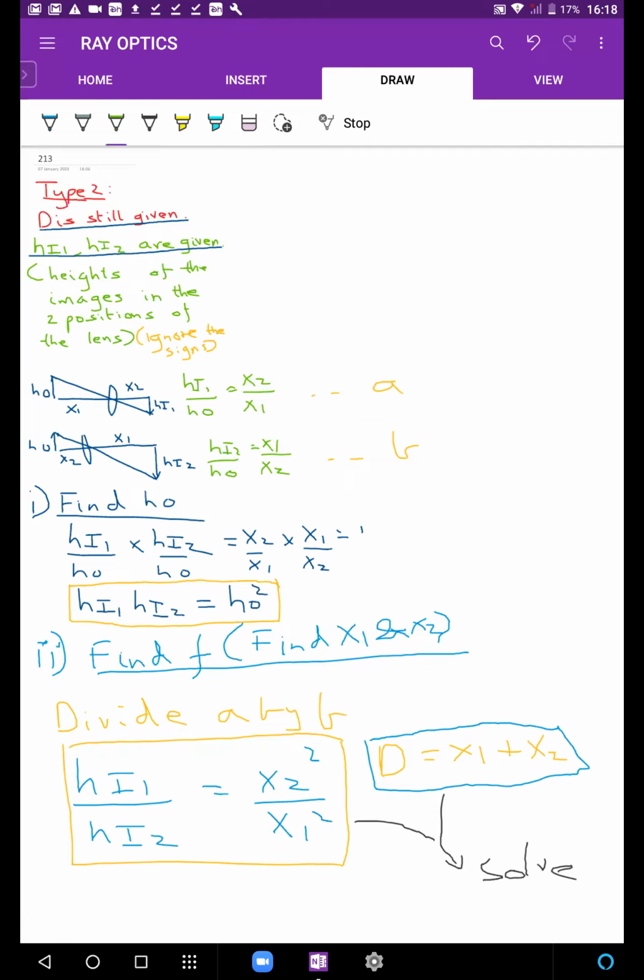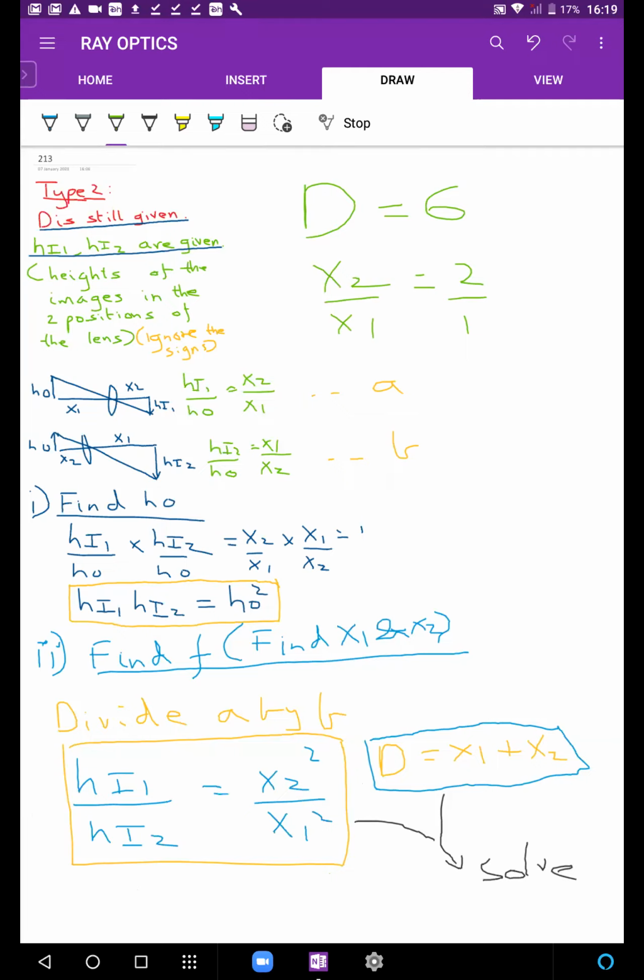एक एग्जांपल दे देता हूँ, जैसे how would solving these two equations look like? Actually quite simple. If I tell you d is 6 and x2 by x1 is 2:1, then what is x2 and x1?